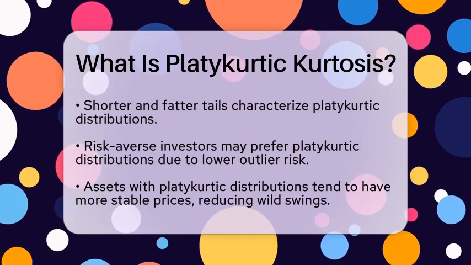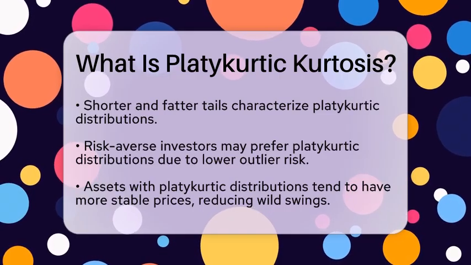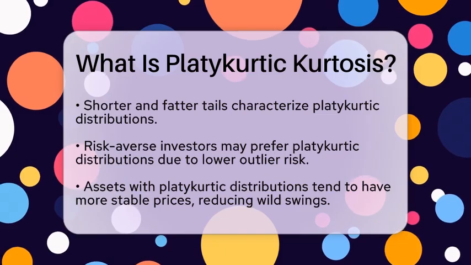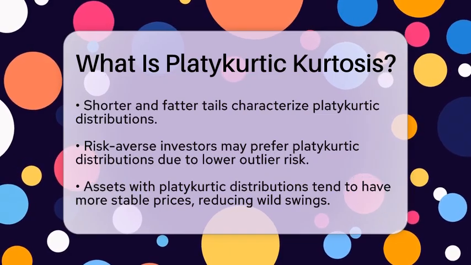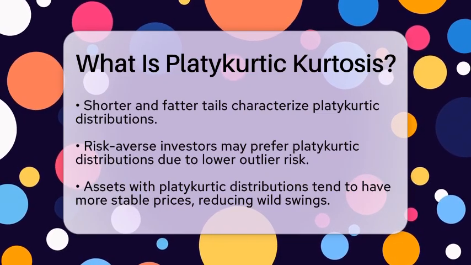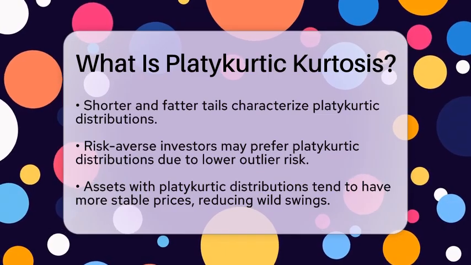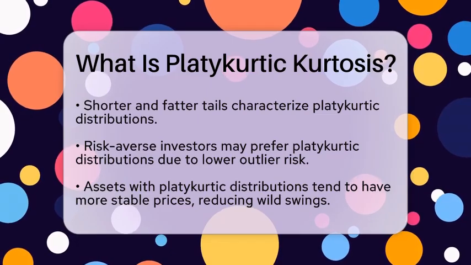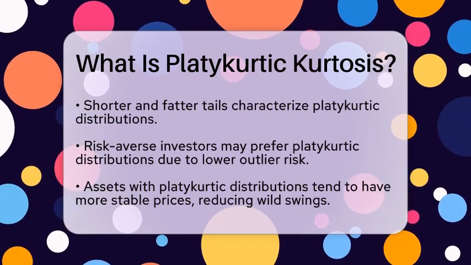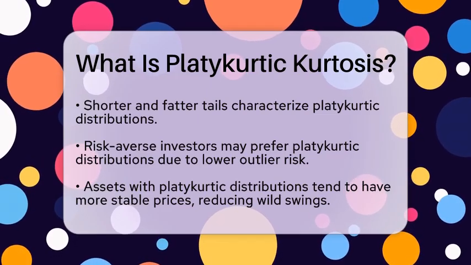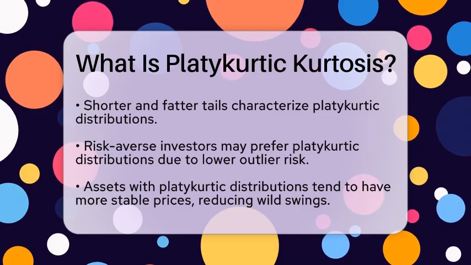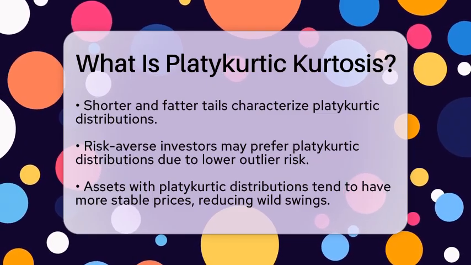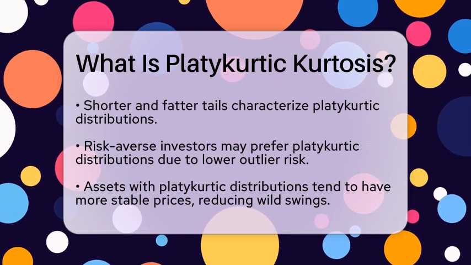They present less risk of outliers, meaning that investors are less likely to encounter extreme gains or losses. In the context of stock trading and options, understanding these distributions can help manage risk effectively. For instance, assets that exhibit platykurtic distributions are less likely to experience wild price swings. This stability can be beneficial for traders who prioritize consistent performance over high-risk opportunities.